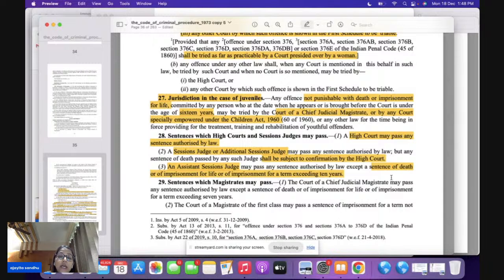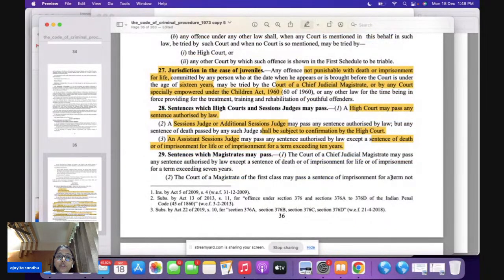In other words, assistant session judge can pass a sentence not exceeding 10 years. So this also means that the additional session judge and assistant session judge are different. And assistant session judge is subordinate to the additional session judge because even their punishment is different.